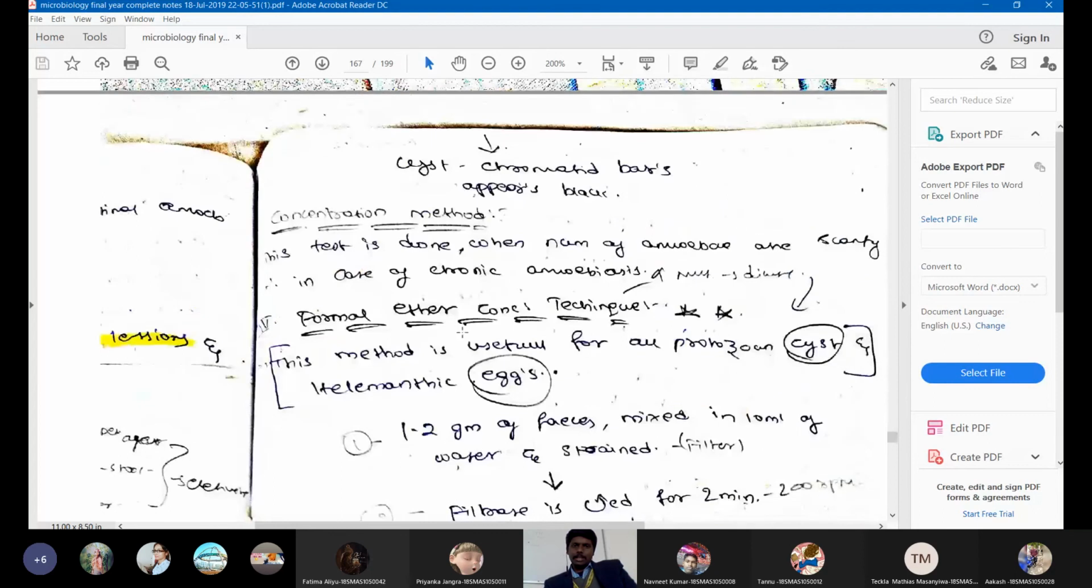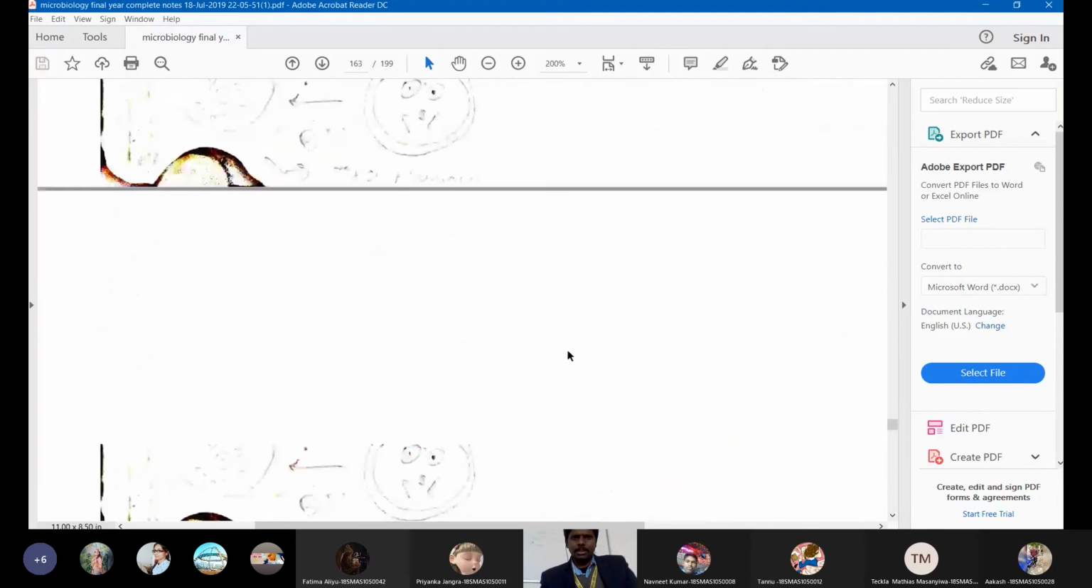Other than concentration technique, we have one more technique called flotation technique. Flotation, I think we will discuss in Giardia lamblia. I confused between Giardia lamblia and Entamoeba. Anyway, this is all about Entamoeba histolytica. I will do a quick revision from the beginning onwards. Okay.